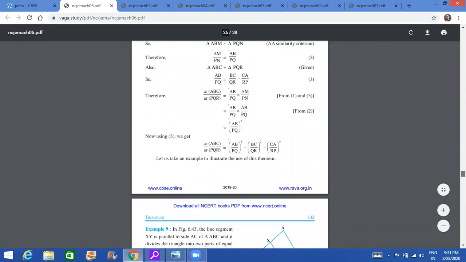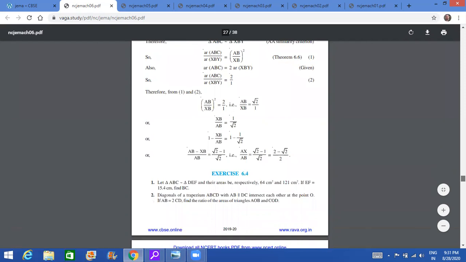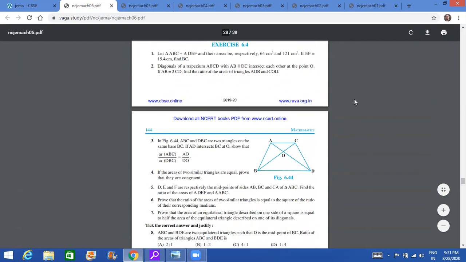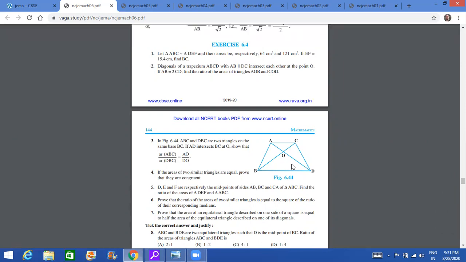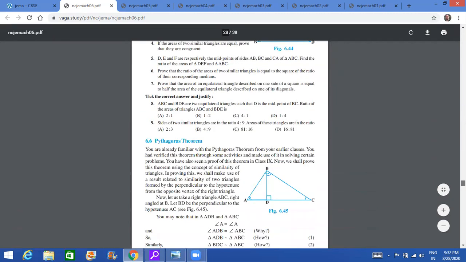But please remember, understanding the theorem for application in questions is important, because I have seen many YouTube videos saying cancel 6.4 completely. This is very risky, because the syllabus only says the theorem is cancelled. It is not the proof of the theorem that is cancelled. Nowhere does it mention that problems based on this will not come. So don't take a risk. Please do 6.4. That is why I'm suggesting you do not leave 6.4.